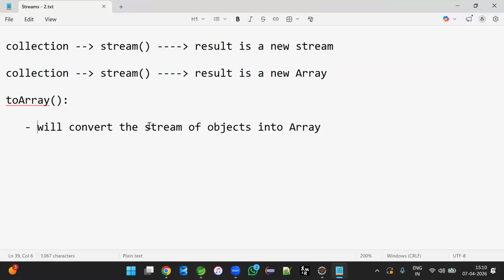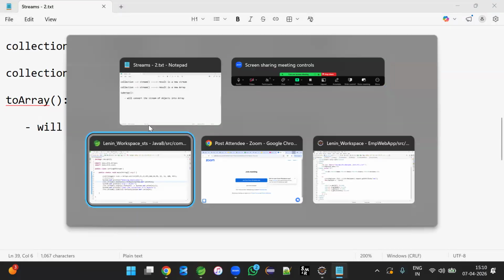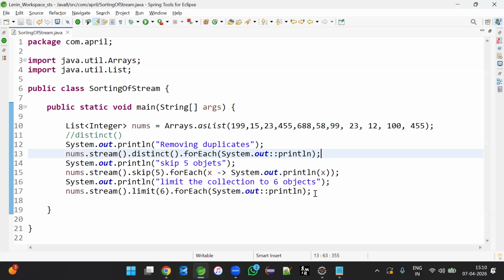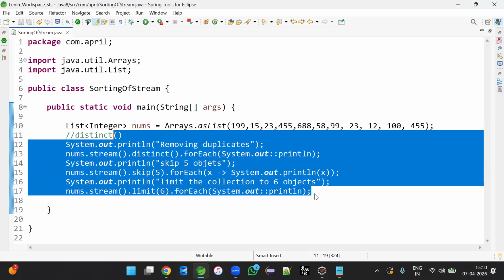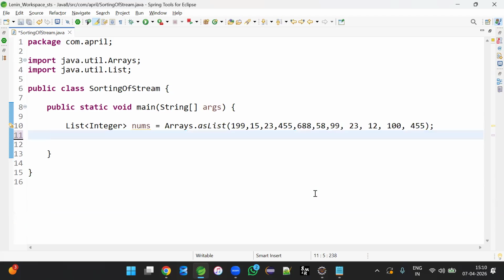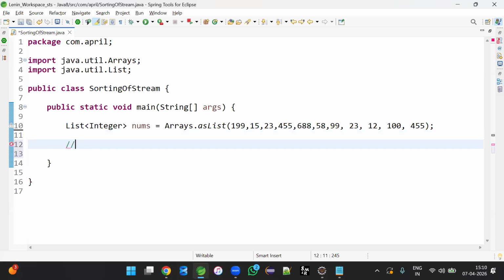Then what's an example of it? For that, let me use this IDE. And here there is a collection. I'm going to use the same collection once again. First perform some operations, then convert into an array. So what does that mean? For example, get an array of even numbers from the collection.